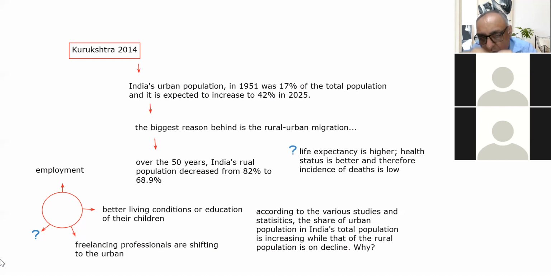So pushing factors are pushing people from the rural towards the urban, and pulling factors are pulling people from the rural towards the urban.